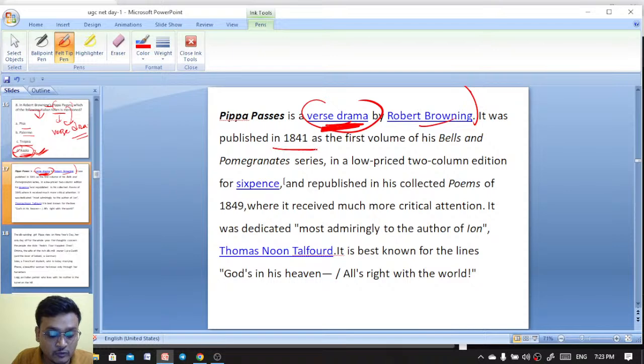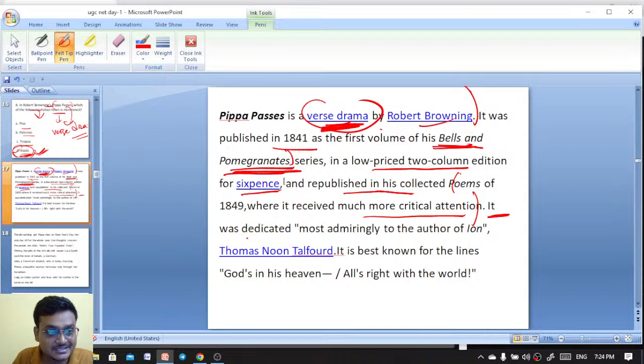It was published in 1841 as the first volume of his Bells and Pomegranates series. Bells and Pomegranates was also written by Robert Browning. Pippa Passes was published in a low-priced two-column edition for 6 pence and republished in his collected poems of 1849, where it received much more critical attention. It was dedicated most admiringly to the author of Ion, Thomas Noon Talfourd.